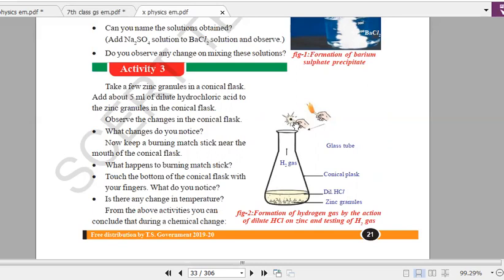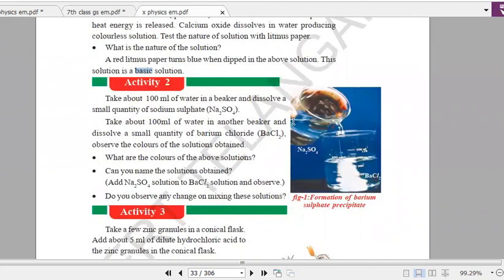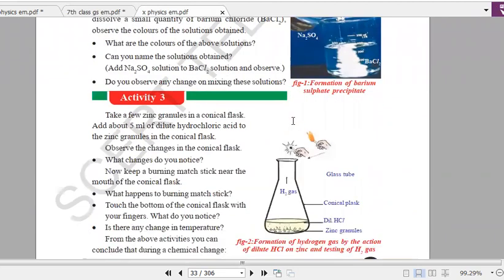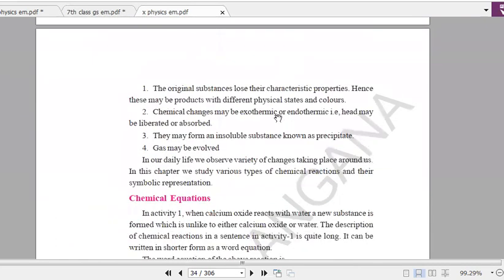Okay, we have the same experiment in the 7th class textbook. You can find it there. Now here we have observed that a gas is evolved. So see, in the first activity we have seen heat is released, in the second activity a white clear precipitate is formed, in the third activity we have evolution of gas. So we can say that whenever an original substance loses its characteristics and forms some different products with different physical properties and color,